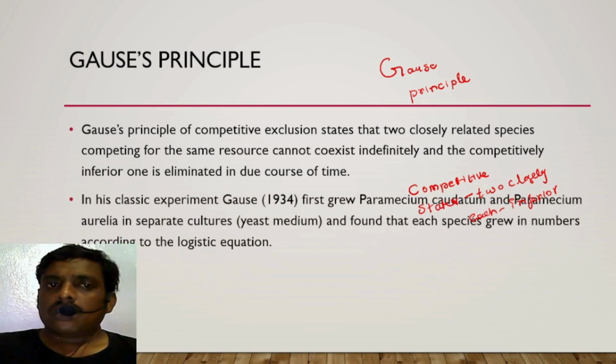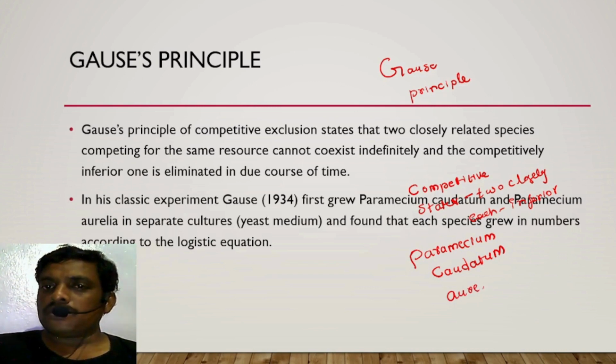Example, the classical experiment conducted by Gause. During this course of time, he took two different types of paramecium in the laboratory. Paramecium caudatum he has taken, and Paramecium aurelia, one more species. In separate culture mediums he found that each species grew in numbers according to the logistic equation.